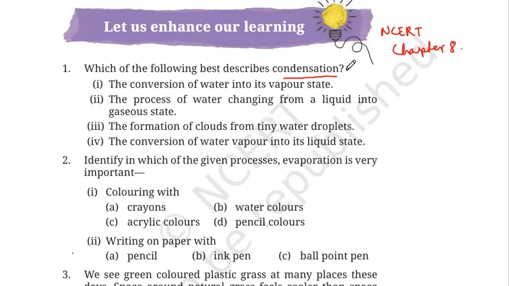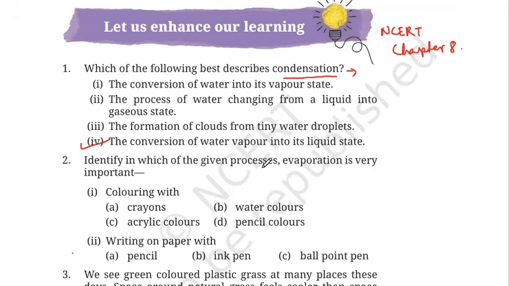So students, I have already taught you what is condensation. It is the process of changing water vapor into liquid form. So what will be the correct answer? The conversion of water vapor into its liquid state. Number 4. All right.